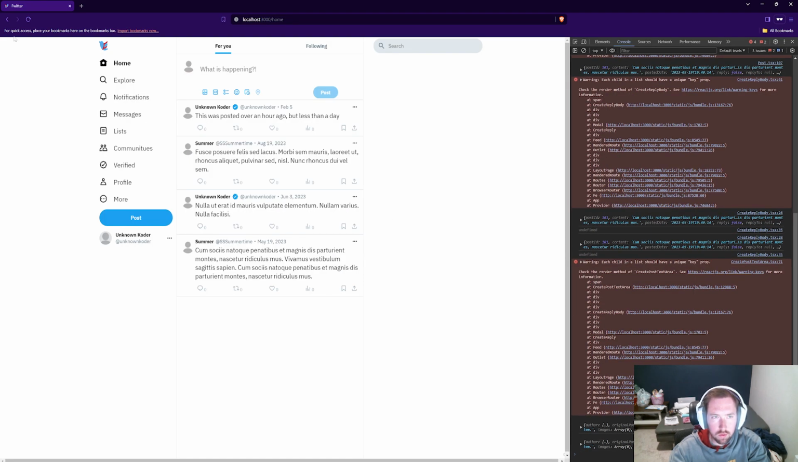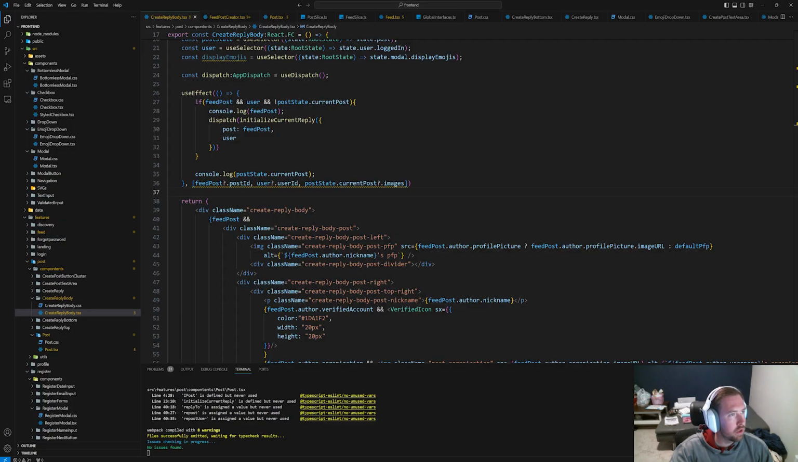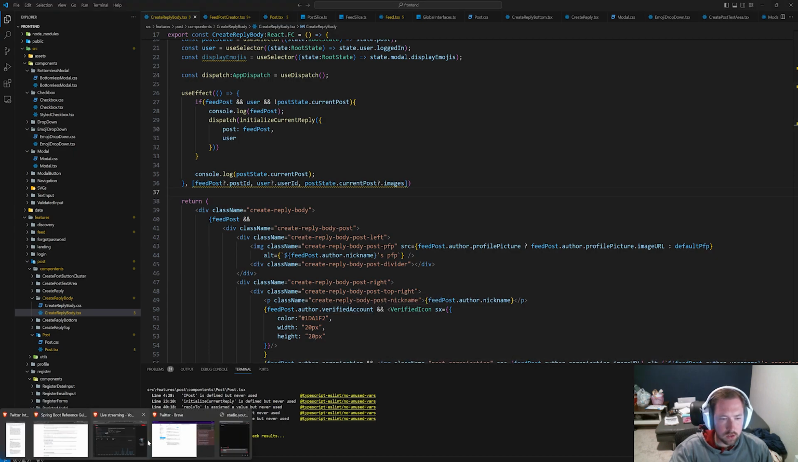Okay, seems to have worked. Let's refresh. Testing replies again with the new feed post system. So now we need to be able to display when it's a reply. Whenever it's a reply, there's a smaller version of the post underneath it, and it's only a certain amount of size as well. But also, let's take a look at this.